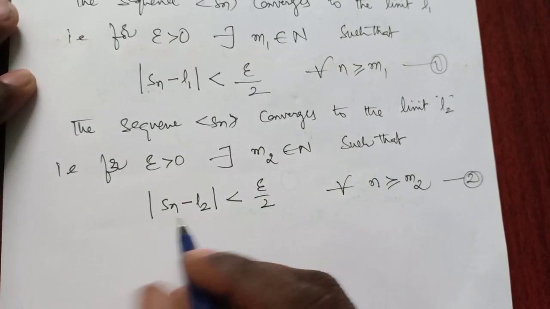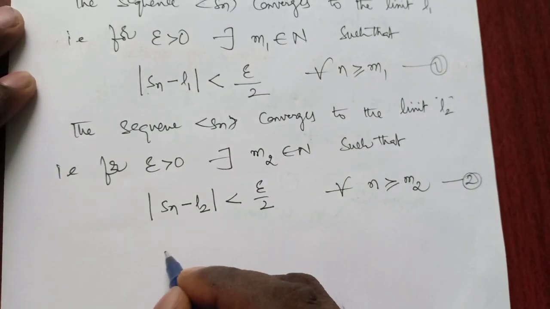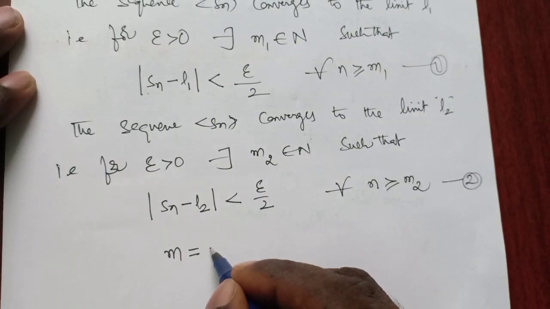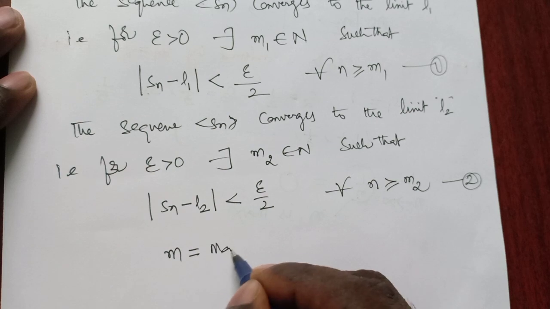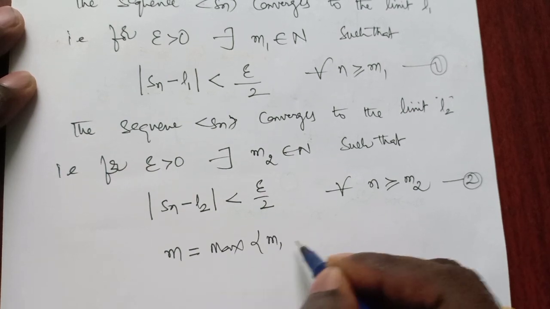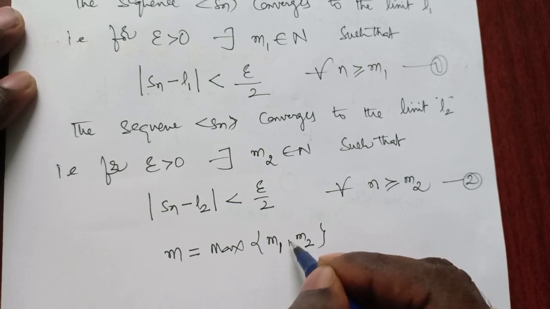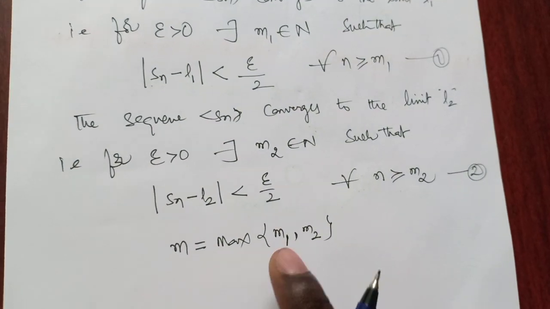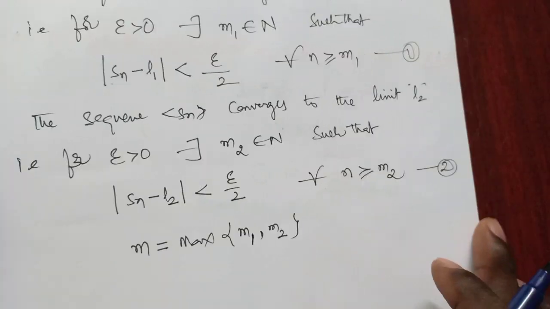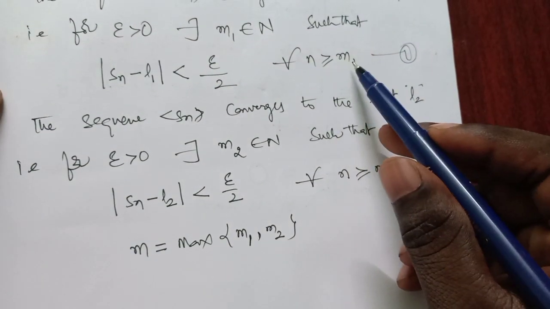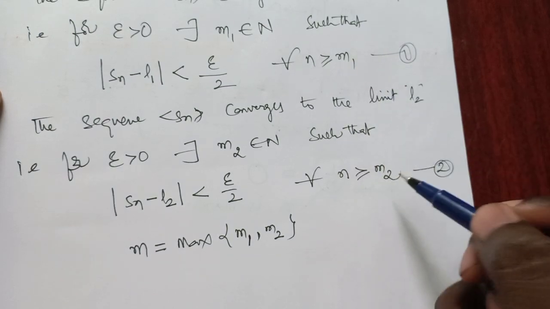Now I am considering an m, which is the maximum of m1 and m2. So why am I taking the maximum of m1 and m2? See, our n is greater than m1 here and n is greater than m2 here.